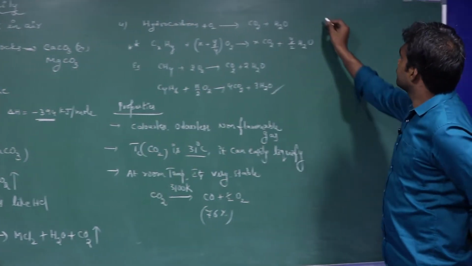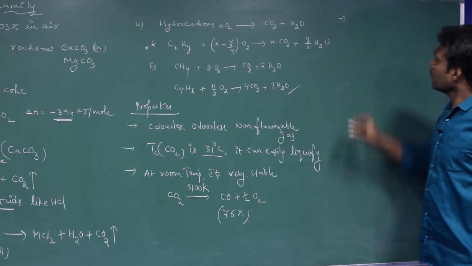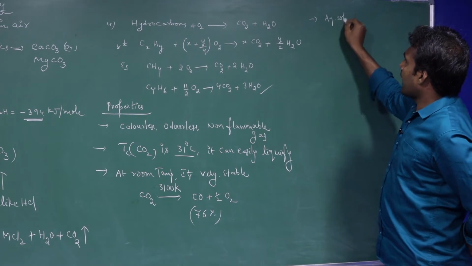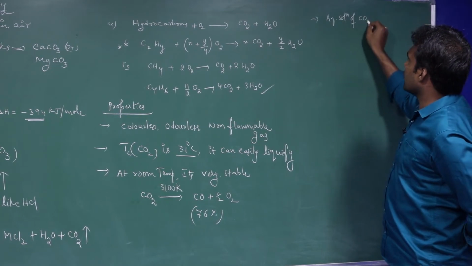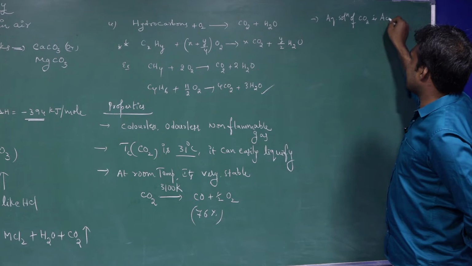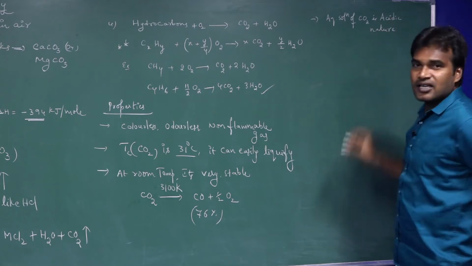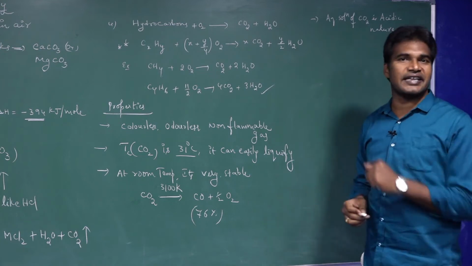Next, move to its aqueous solution. The aqueous solution of CO2 is acidic in nature. The aqueous solution of CO2 is what? Acidic in nature.